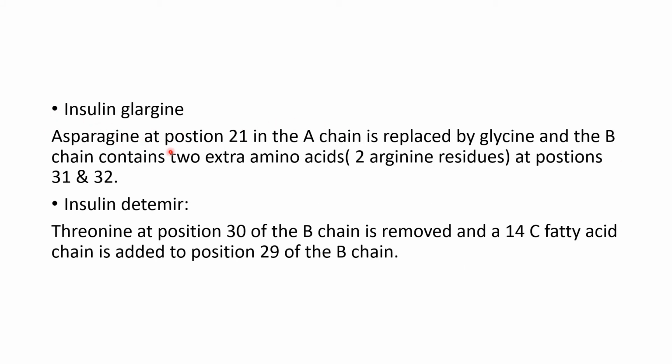Insulin glargine, asparagine at position 21 in the A chain is replaced by glycine and the B chain contains two extra amino acids, two arginine residues at positions 31 and 32. Insulin detemir, here threonine at position 30 of the B chain is removed and a 14 carbon fatty acid chain is added to position 29 of the B chain.